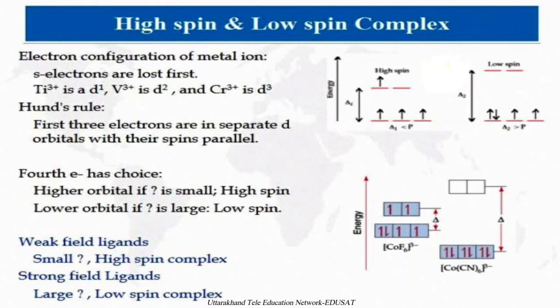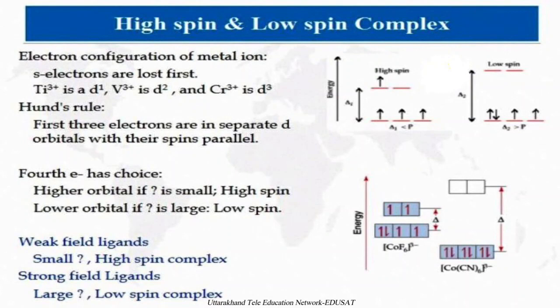Whereas in case of low spin, if the splitting value is more, then the electron would prefer to be accommodated in the lower energy orbital with the t2g electrons. Here in case of high spin, each electron will be accommodated in separate orbitals and will remain unpaired.